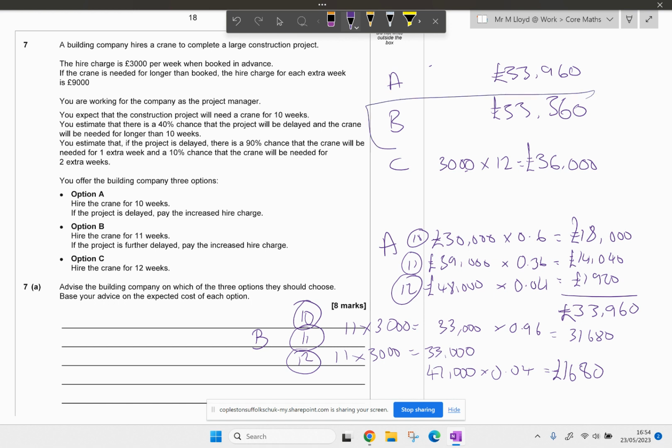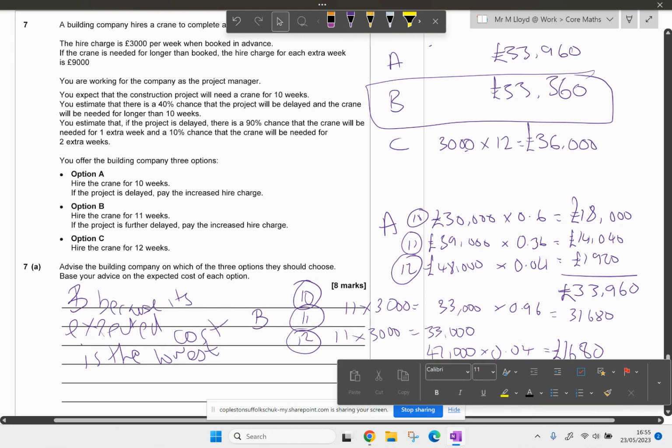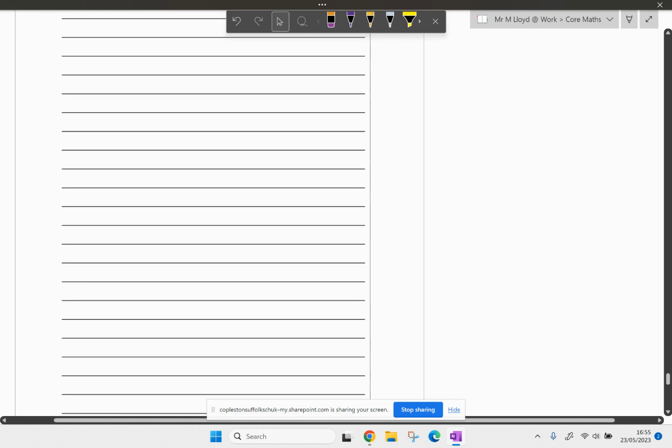So I would go with option B as it has the lowest expected cost. So I do feel as though I need to check the mark scheme. Oh, and I've got it right. Well, happy with that. So I'd recommend option B because its expected cost is the least. Marvellous. Happy with that. These questions are so satisfying to do once you get them done and you get them right.